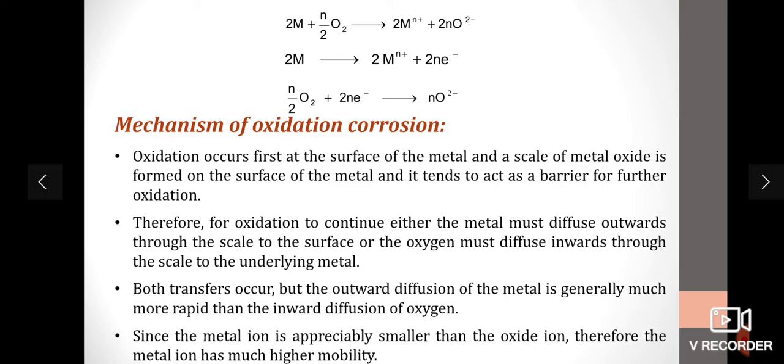So both transfers occur, but the outward diffusion of the metal is more possible than the inward diffusion of oxygen. Since the metal ion is smaller in size than the oxide ion, the metal ion has higher mobility, and the outward diffusion of metal ion from the metal through the scale to the atmosphere is possible.